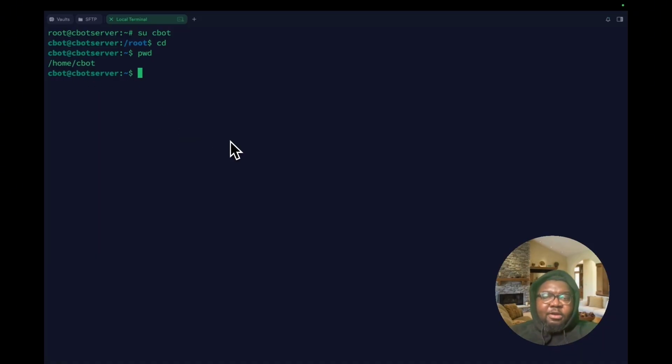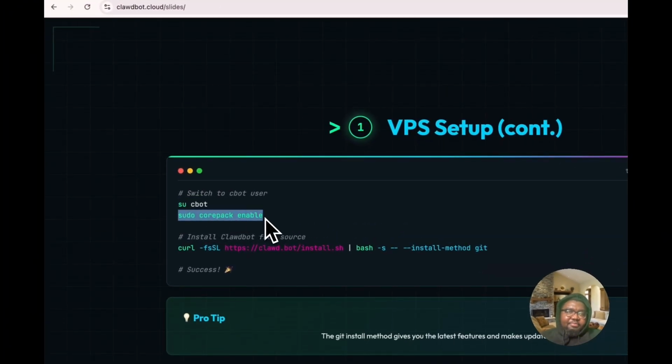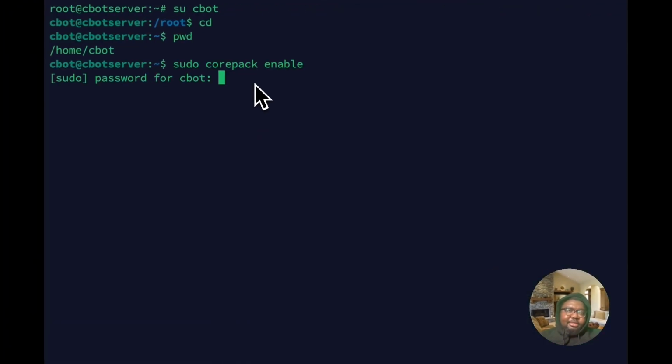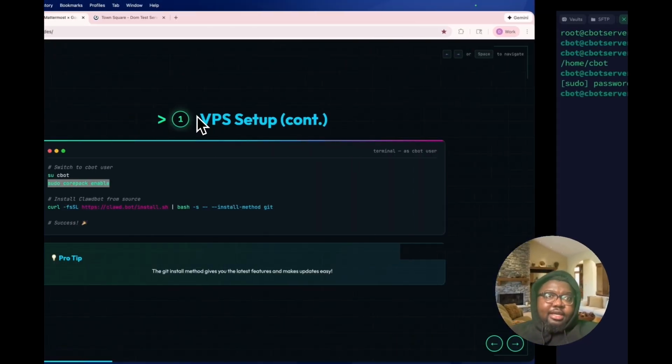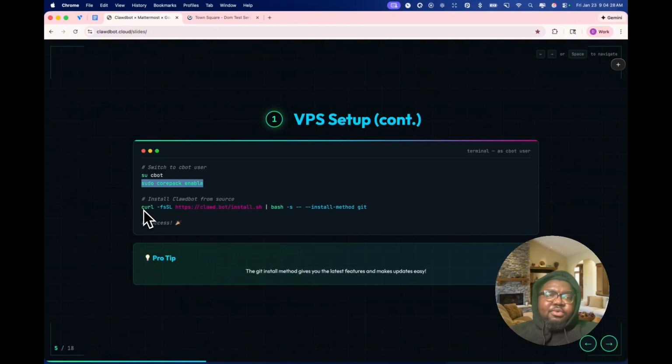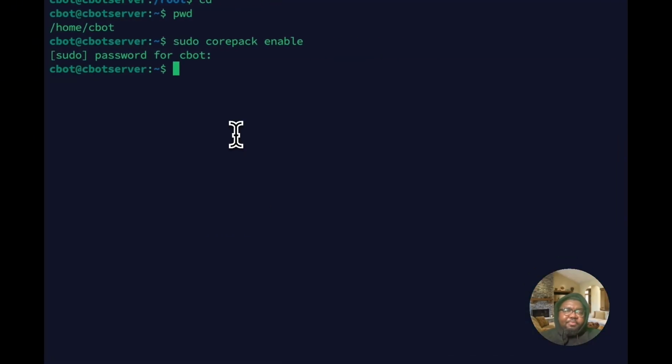All right, and then from there, I think we've already done this. It would be a duplicate, but let's just do it anyways. So that just enables corepack again. However, this is the most important line of the slide. This line here is going to use the CloudBot installation script to actually clone the latest version of CloudBot, and it's going to have the source code inside of a directory in our home folder. So I'm just going to copy this and drop that into the terminal.